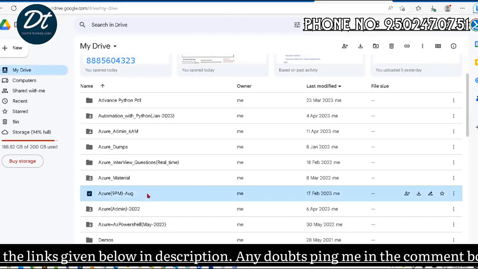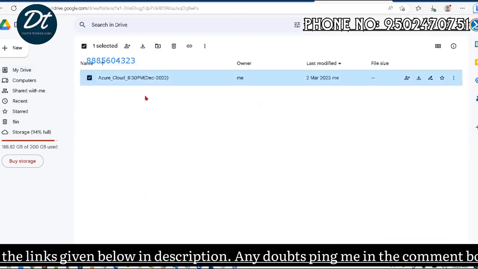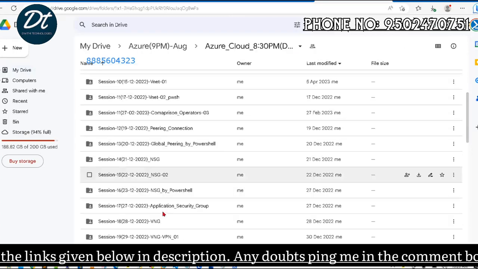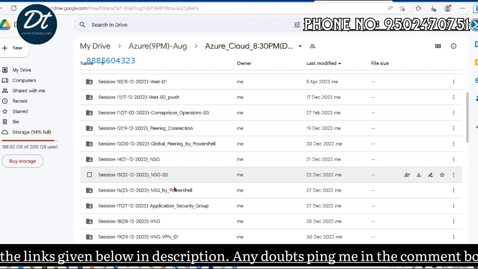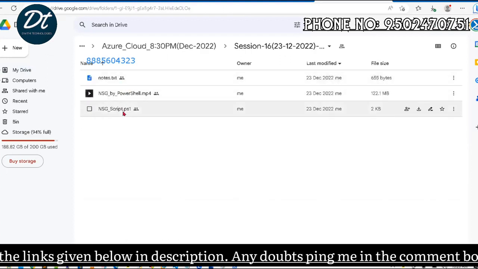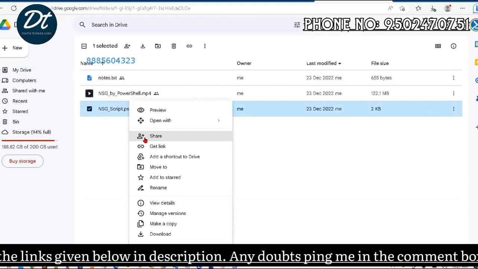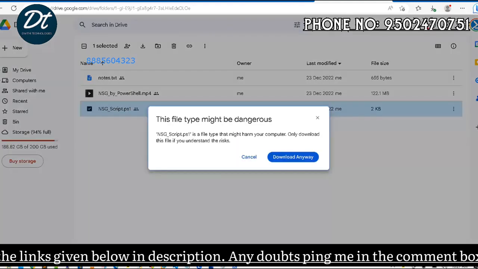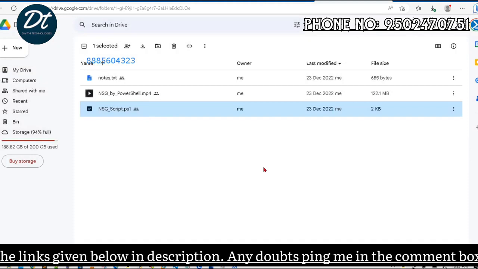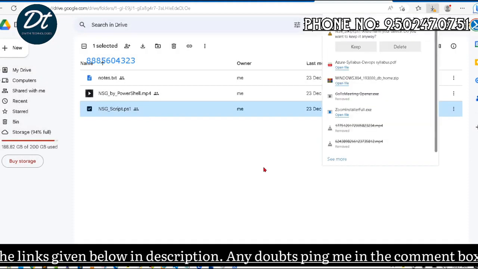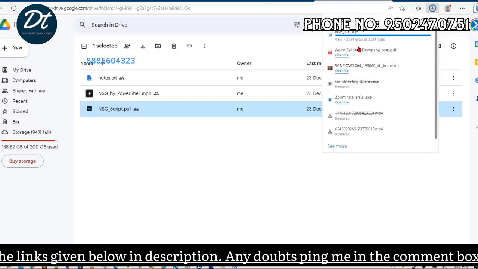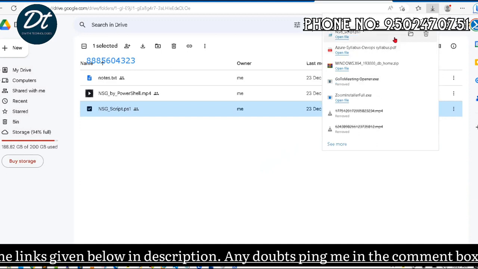For every service, for example, with NSG, not the portal, you will get it very easily. Portal activities, you will understand maybe if you spend half an hour on this session.